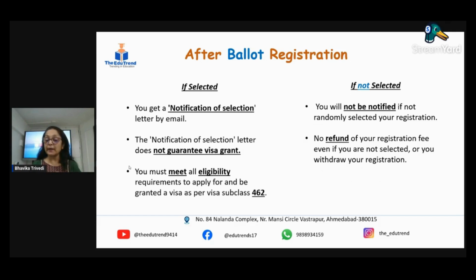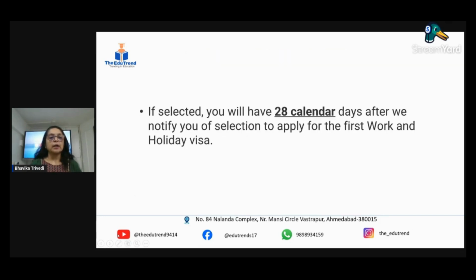Apply for the visa subclass 462. See the requirements of the visa applications and then apply for it. You can connect with us for all the further details for the visa subclasses and applications. You have to complete the application within 28 calendar days after you get notified. Say for example today is the first, you got your notification today, so you have to apply before the 28th of July. They give you 28 days to apply for your visa.